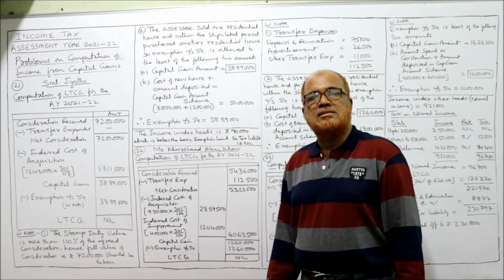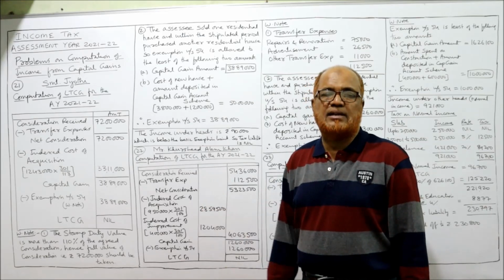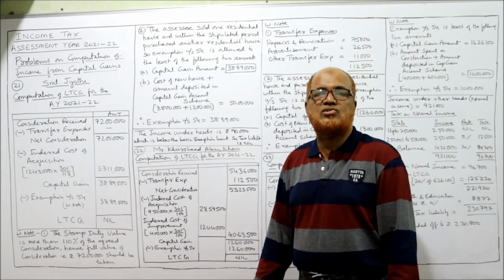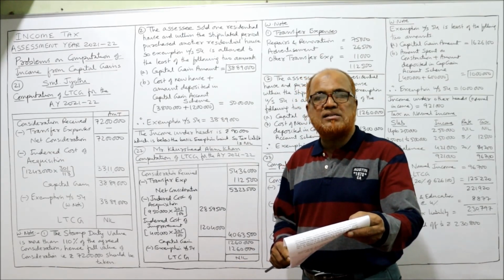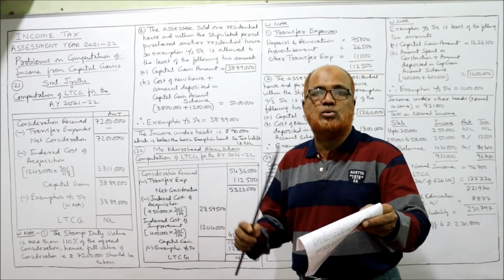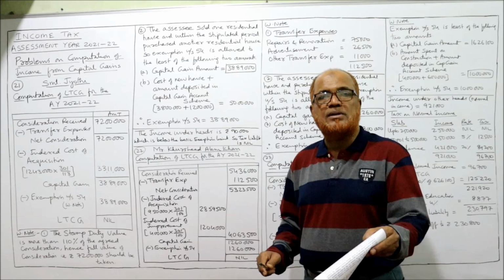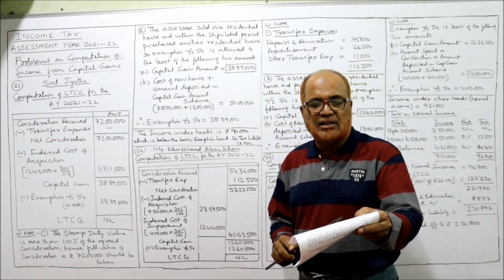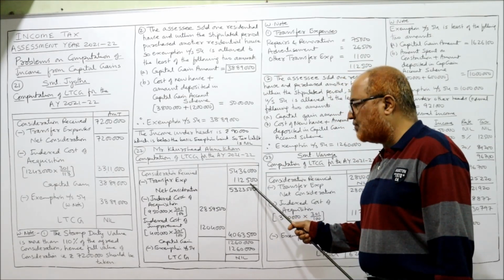So the Income Tax Act says any expenses incurred to sell the capital asset will be allowed as transfer expenses. So in our problem, all these repairs and renovation 75,000, these are incurred mainly to sell the house. Advertisement expenditure and others, all these are transfer expenses. If you add up 75,000 plus 26,500 plus 11,000, you are going to get 1,12,500.